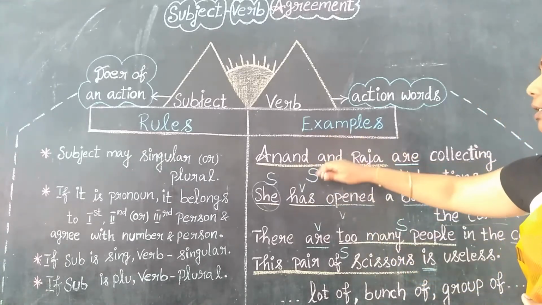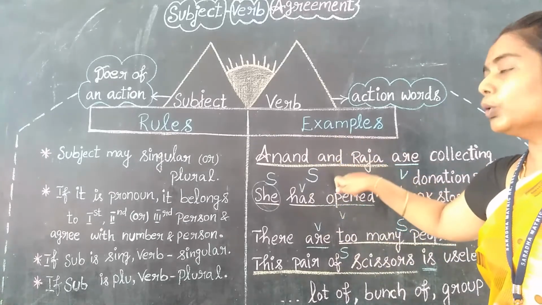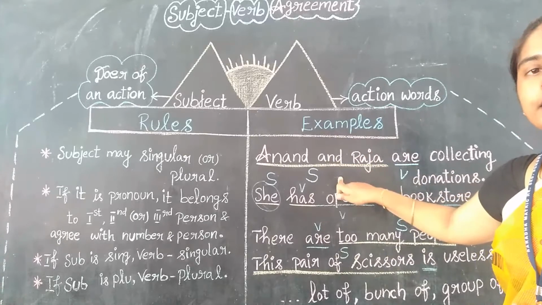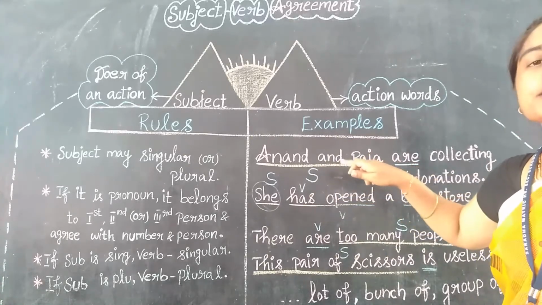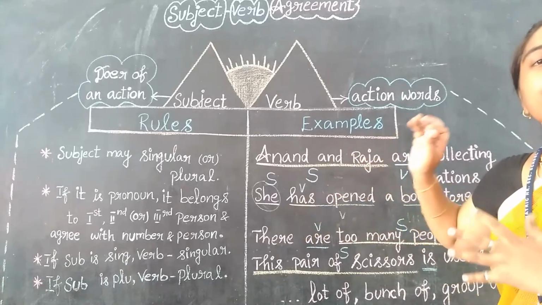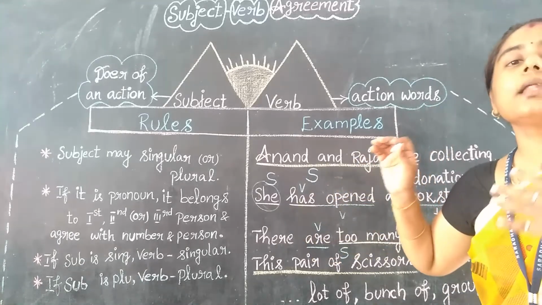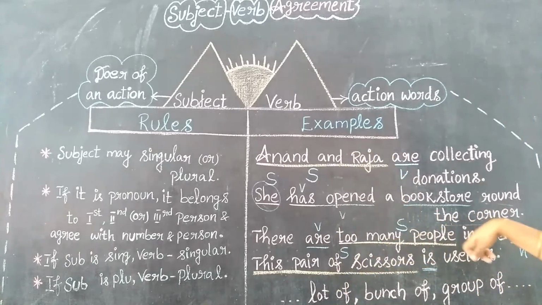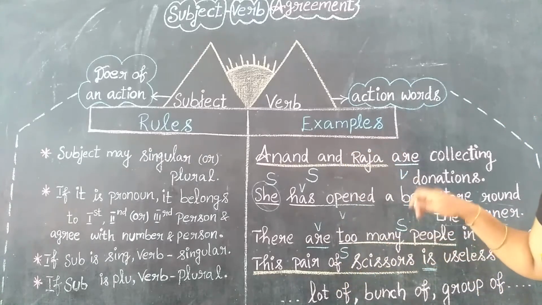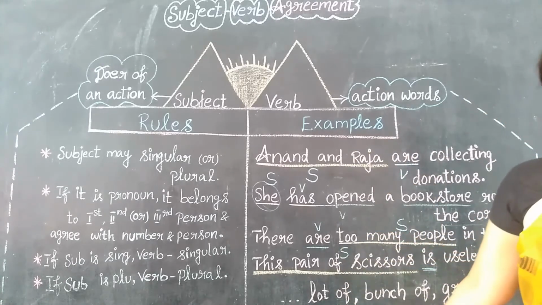Next example. So these are all the examples, right? Here the subject is plural, and it is performing here. There, the plural one is performing here. Next, here the pronoun. Here the subject is what? Pronoun, right? And here the sentence starts with what? "There." So the sentence is agreeing with what? Noun.